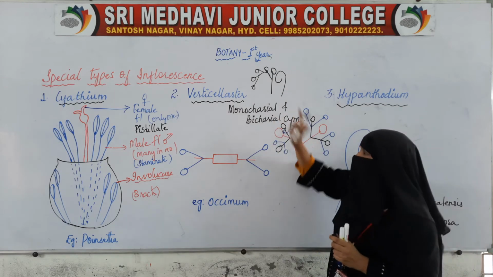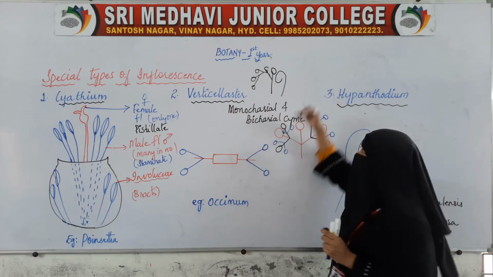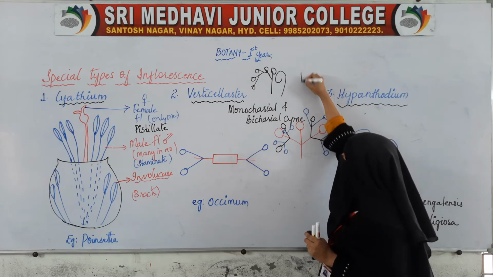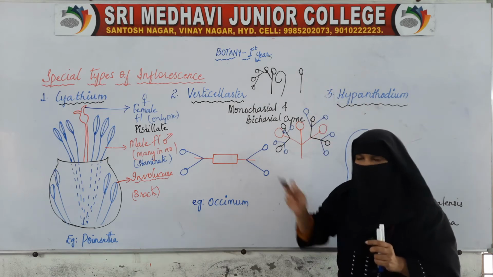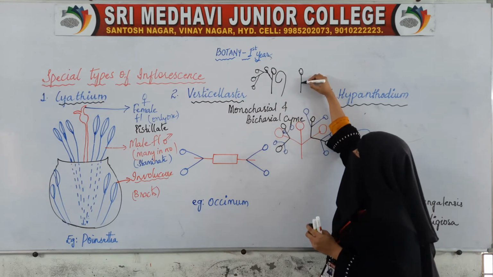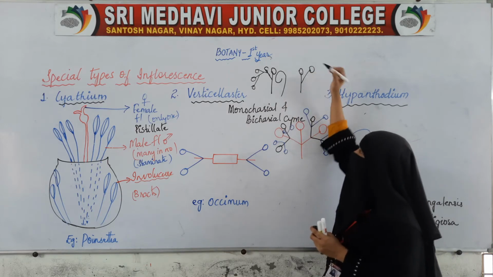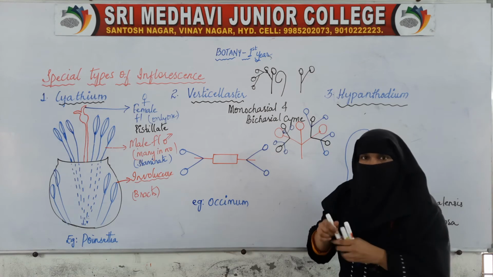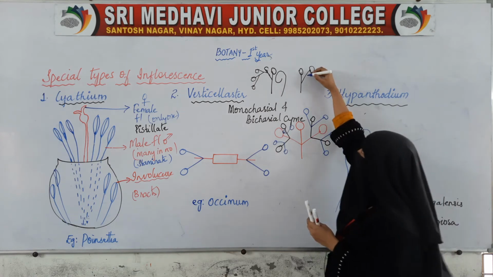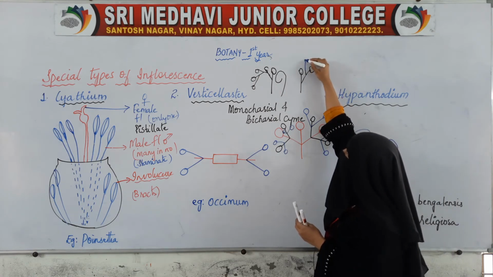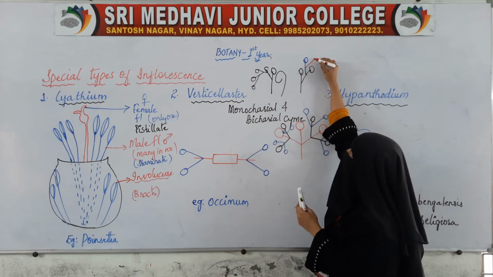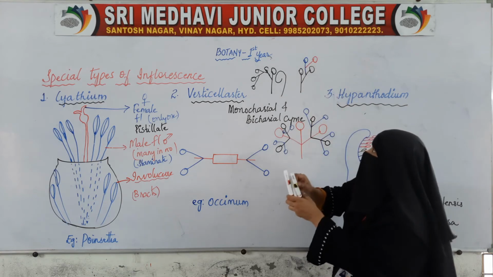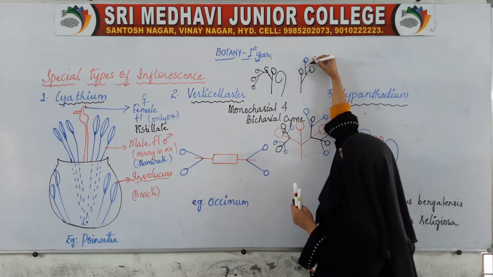So this is one type of monochasial cyme. In another, the main peduncle terminates into a flower, then it produces 1 branch at the right side, then at the left side, then again at the right side, then at the left side.